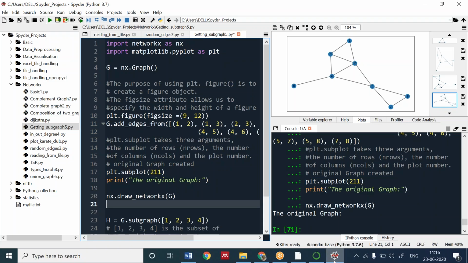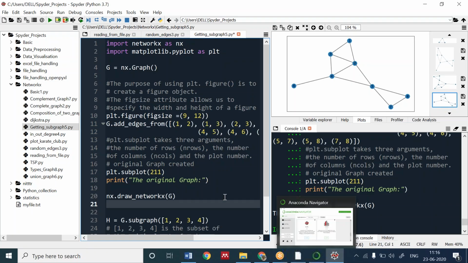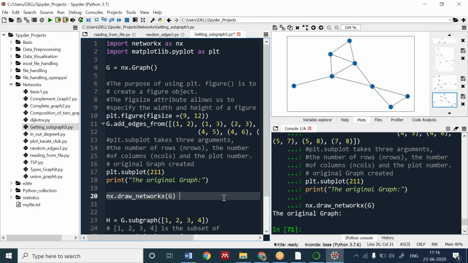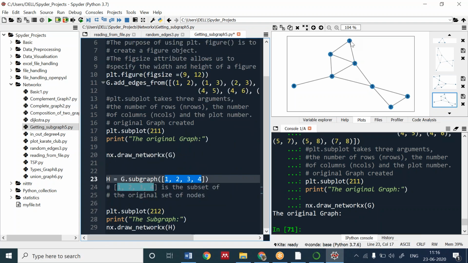Okay. So how are we creating the subgraph? We have the subgraph function. We can tell it the nodes on which we want to create a subgraph. I only want to create the subgraph using